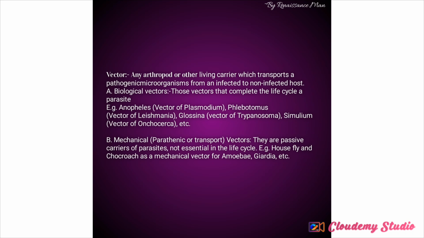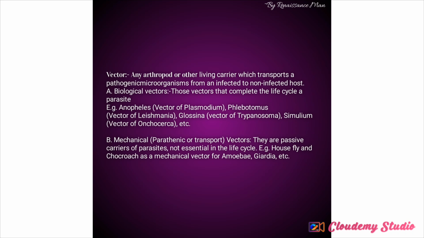We now have mechanical vectors. These are the ones that just transport it. They don't have any effect on the life cycle of that particular parasite. Examples are flies, like cockroaches and houseflies. Houseflies, when they land on feces, can carry the eggs of Entamoeba histolytica. Then they put it on your food, and you consume it. They just transport. They do not have any effect on the life cycle of that particular parasite. That is a mechanical vector.